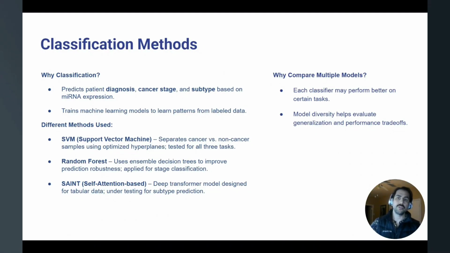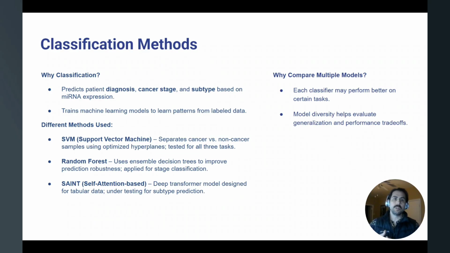Why classification? We want to predict patient diagnosis, cancer stage, and subtype based on microRNA expression. Classification also trains machine learning models to learn patterns from labeled data. We use 3 different methods: support vector machines, or SVMs, random forest, and SAINT.